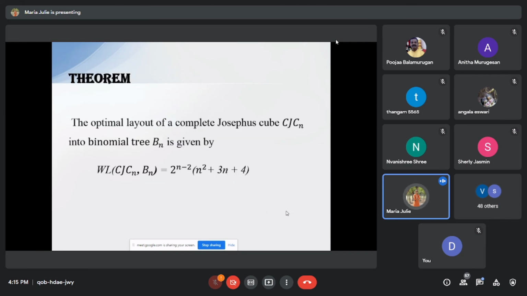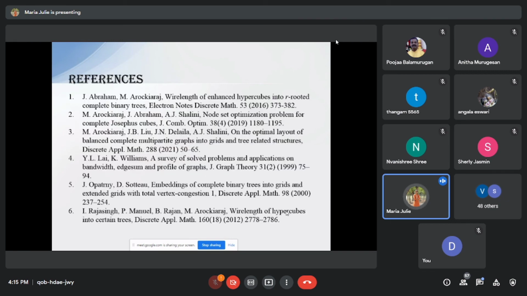And here is the optimality: the embedding of the complete Josephus cube into the binomial tree is given by 2 to the power n minus 2 into n square plus 3n plus 4. These are my references.